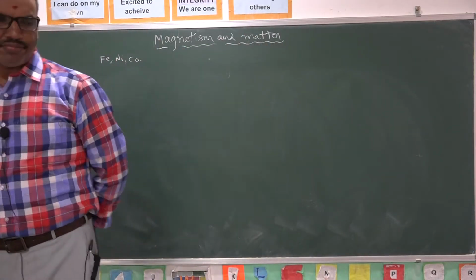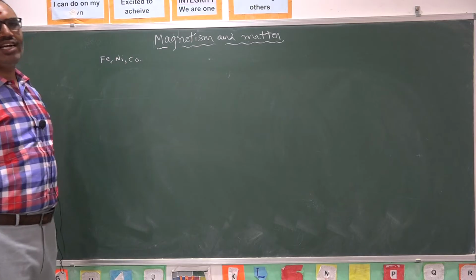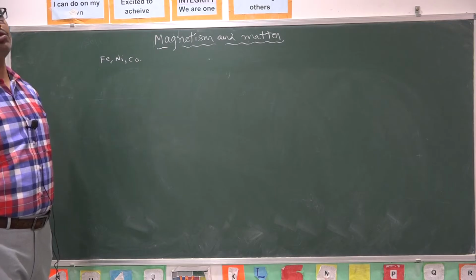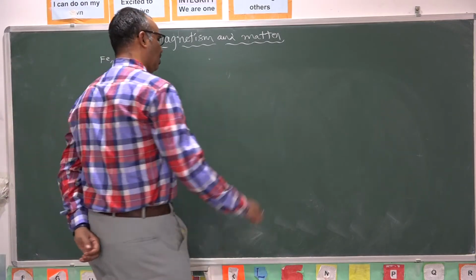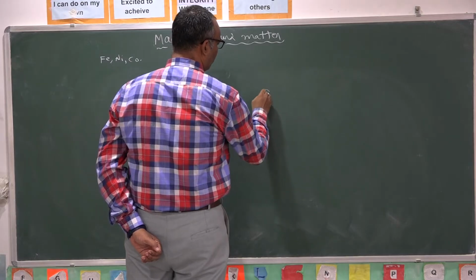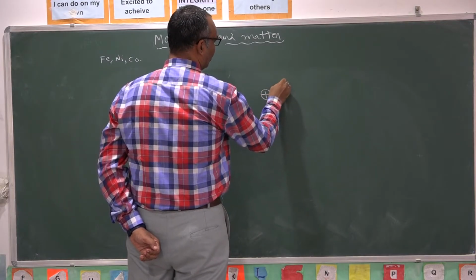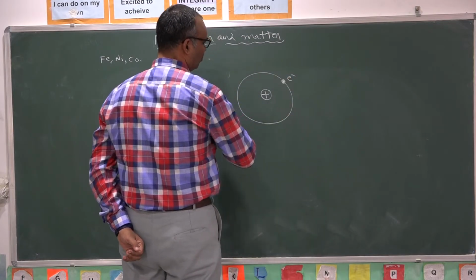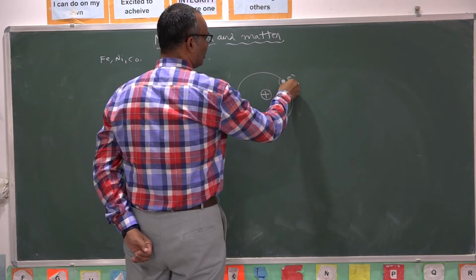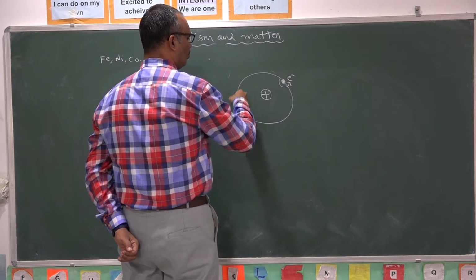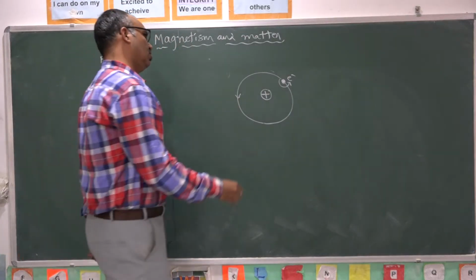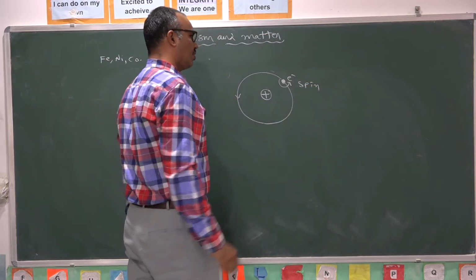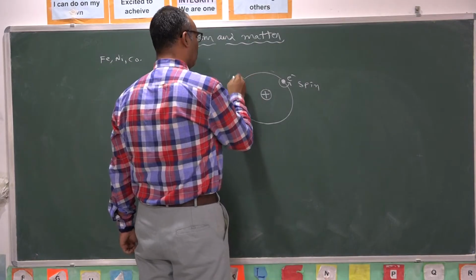Generally, the property magnetism arises due to the motion of electrons around the nucleus. As you know that every atom consists of a positive charged nucleus. Around that, negative charged electrons are revolving in circular orbits. This electron is rotating around its own axis and it is also rotating around the nucleus. The rotation of electron around its own axis is called spin motion. This is called orbital motion.